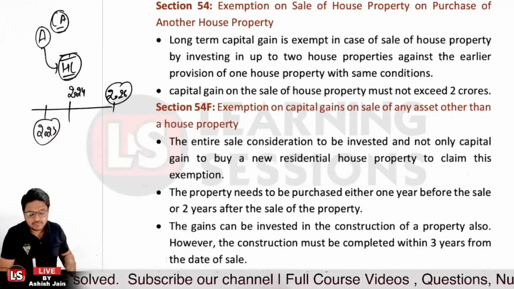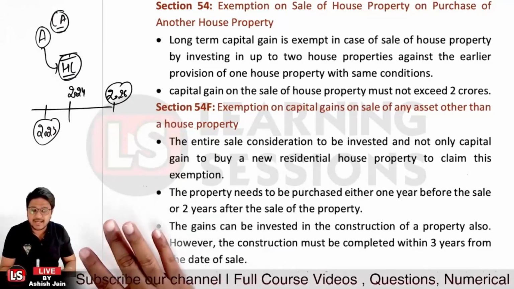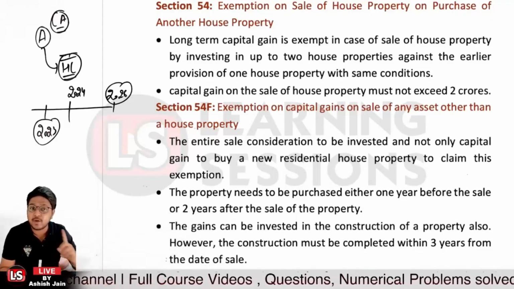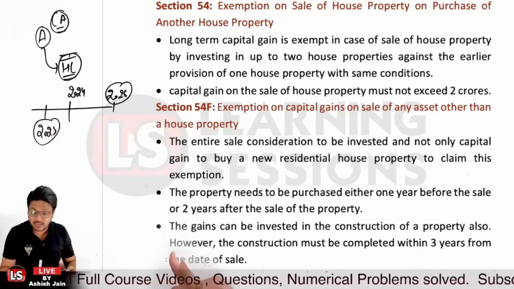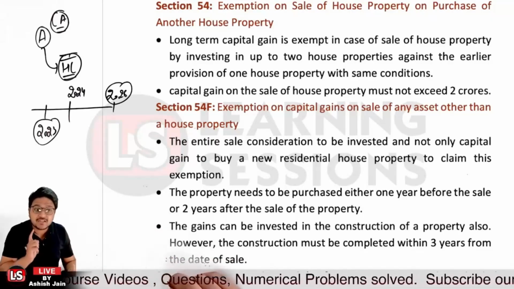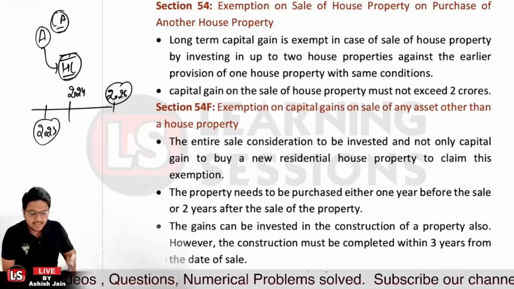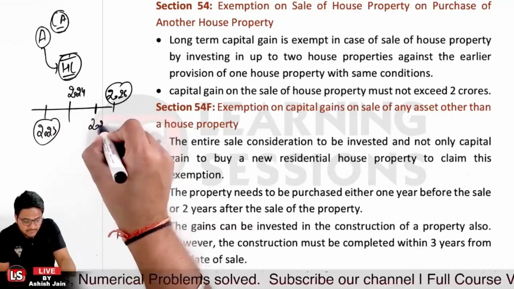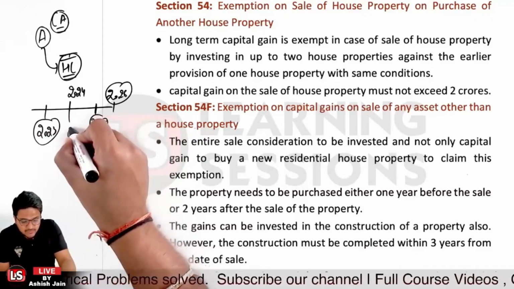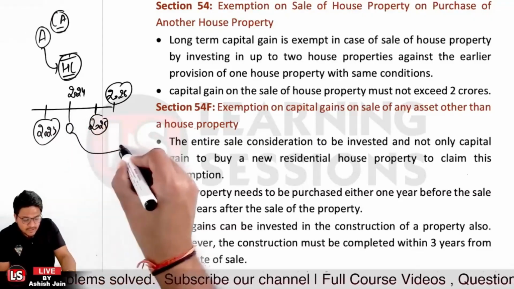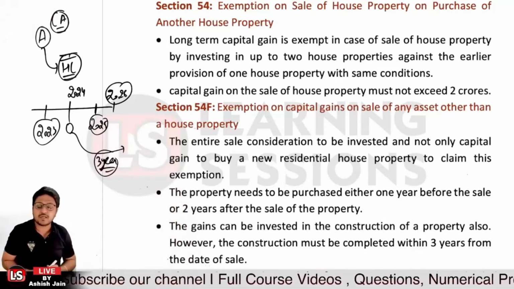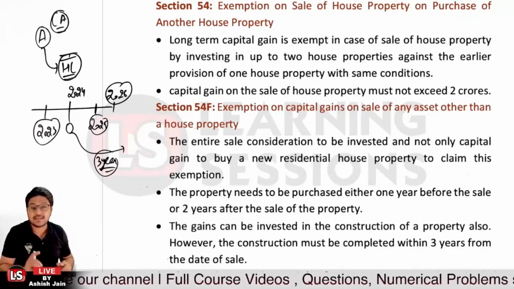And further, if you have purchased a property, in that scenario, the exemption would be applicable only if you complete the construction in the next 3 years from the date of sale, right? Let's say you purchased a plot in the particular year 2025. Now from the date of sale, between 3 years you have to complete the construction of this particular property. In that scenario, you can take the exemption of the same.